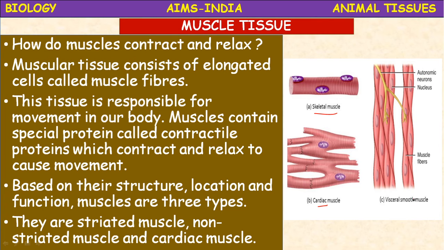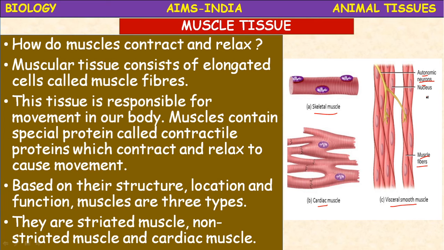Okay, and visceral smooth muscles, they possess autonomic neurons, so they are involuntary muscles. Visceral smooth muscles are non-striated muscles which are present in the intestine. Their muscle fibers are smooth, no striations. You see, spindle shaped. They possess a single nucleus, and they are supplied with autonomic neurons.